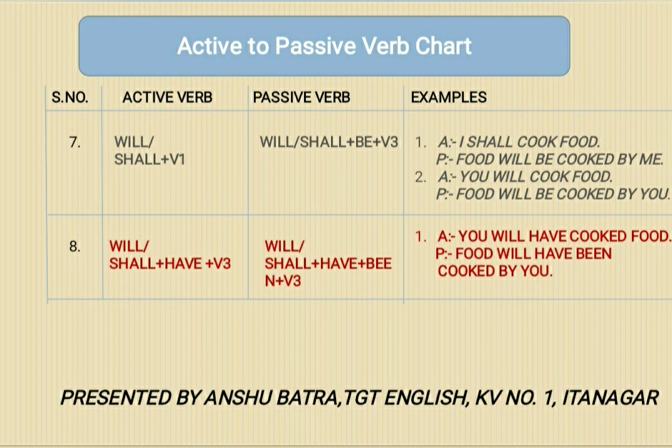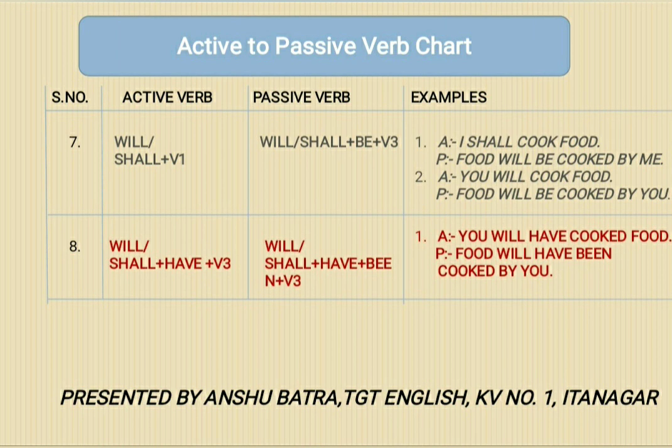In second example, in active voice, it is written, you will cook food. So its passive voice will be, food will be cooked by you. Only if I and we is written, then only you have to use shall with them. With other subjects or objects, you have to use will.